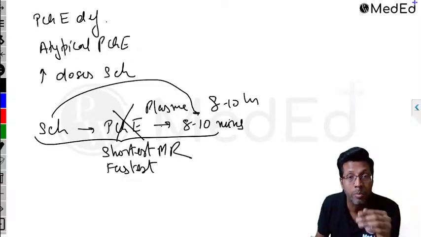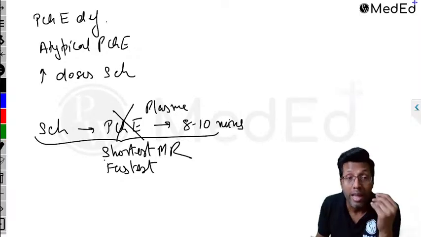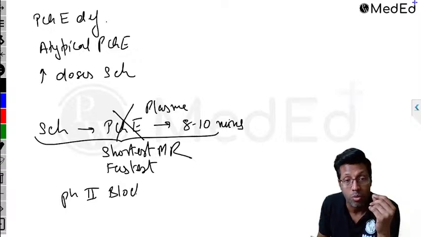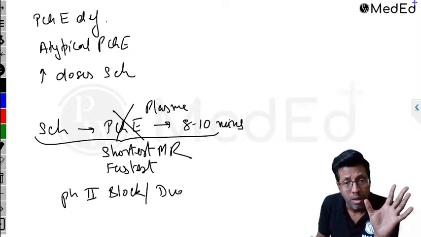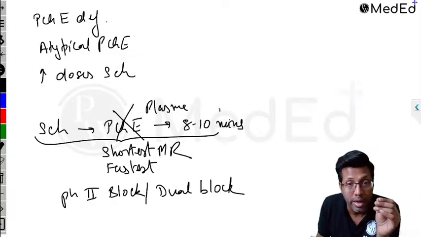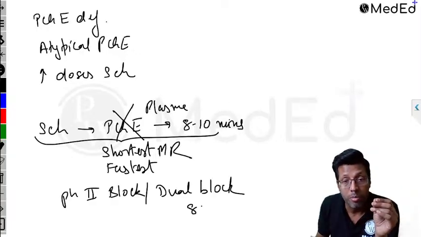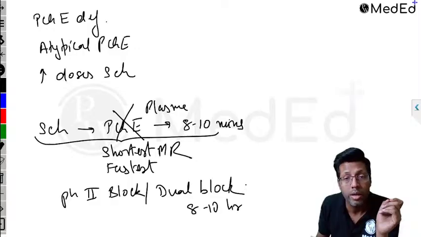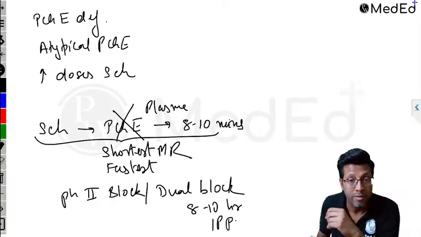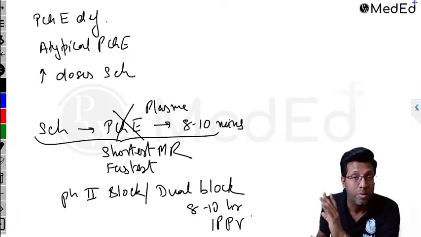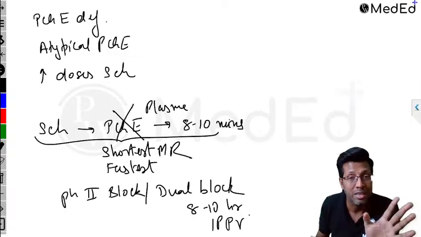Instead of shortest acting, it becomes the longest acting. And that is what is called a phase 2 block or a dual block of succinylcholine. There's a slight difference between them, but dual block. So instead of a normal 8 to 10 minute block, this becomes an 8 to 10 hour block. The only treatment of this condition is positive pressure ventilation. A lot of other things have been speculated, but ideally treatment is positive pressure ventilation because the patient is paralyzed.